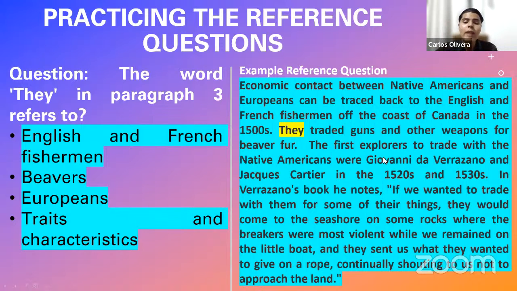Traits and characteristics as well. That is not mentioned until this point here. Before the word they, nothing is mentioned about traits and characteristics, so it could not be the correct answer. It's between Europeans and English and French fishermen. But as I say, Europeans was a past idea the author had, but what he had in mind when writing they was English and French fishermen.